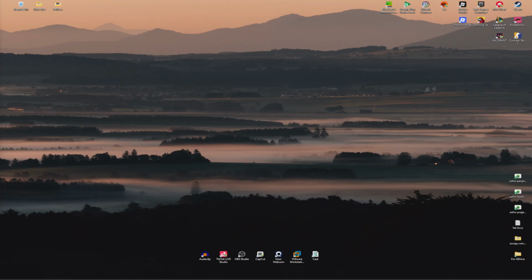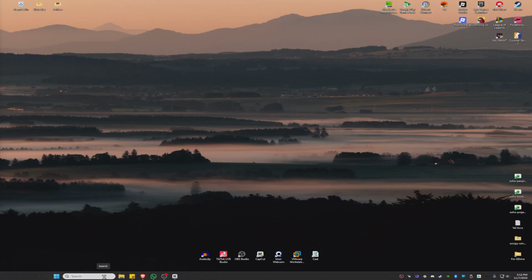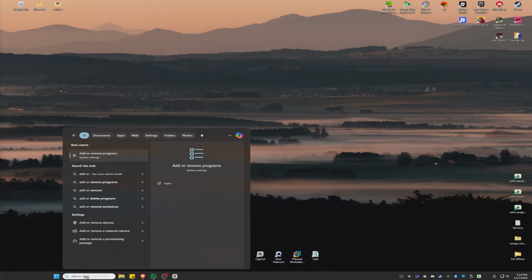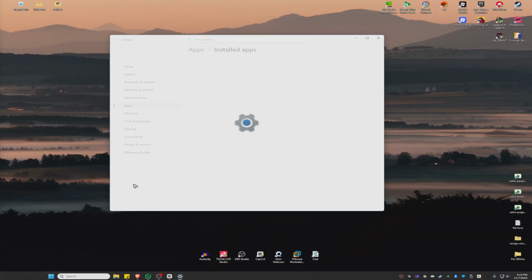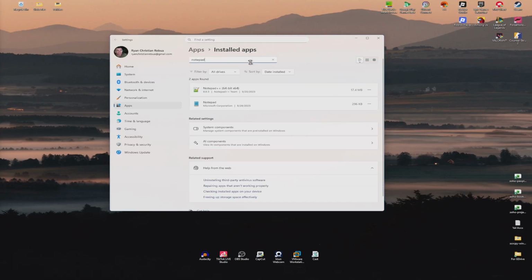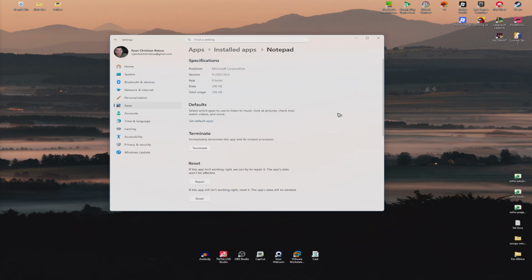Now, if that still doesn't work, go ahead and find the problematic app. Let's say, for example, that the application is Notepad. All right, so go ahead and go to your search bar and type in add or remove programs. Click on it. Now, go ahead and find Notepad. Like so. As you can see here, I have two. I'm just going to go ahead and select one, click on three dots, and click on advanced options.